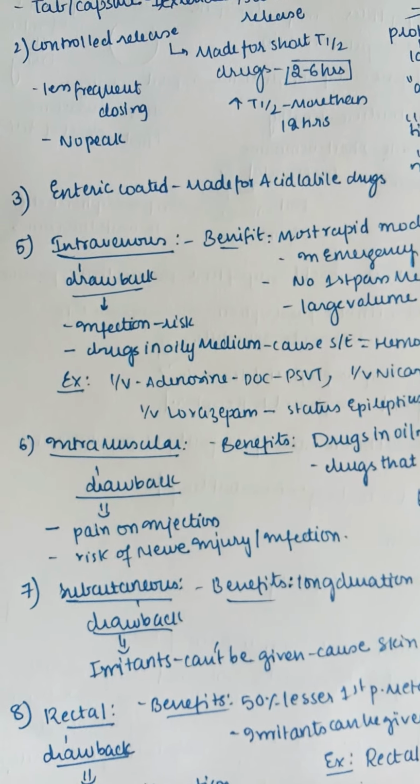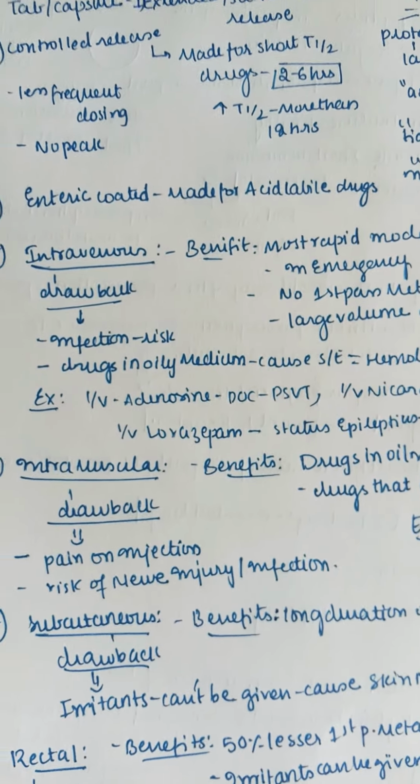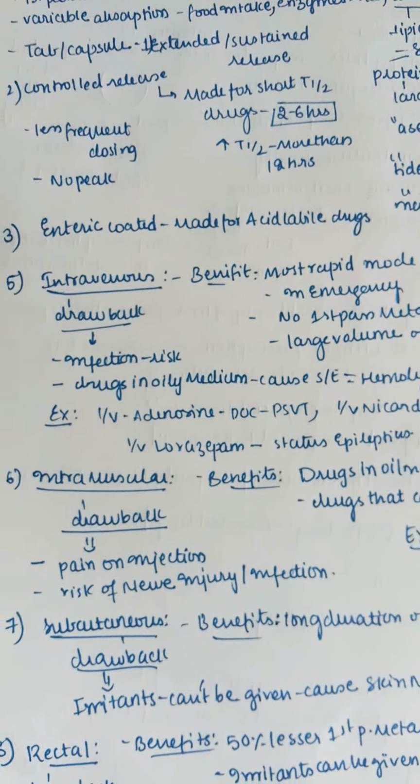So next, coming to enteric coated tablets, these are made for acid labile drugs. As we know, these drugs should pass through the stomach, so they should be acid labile.